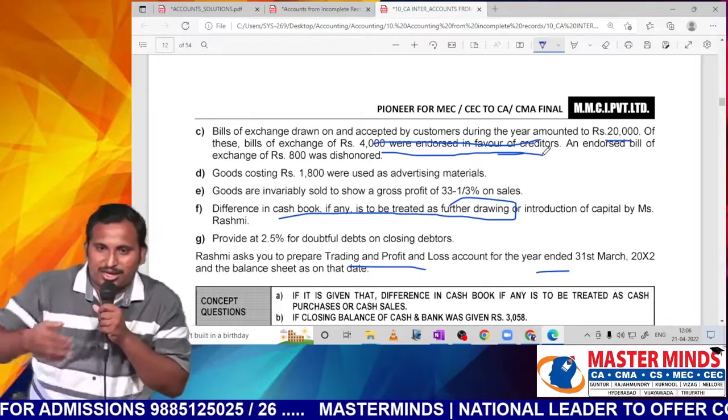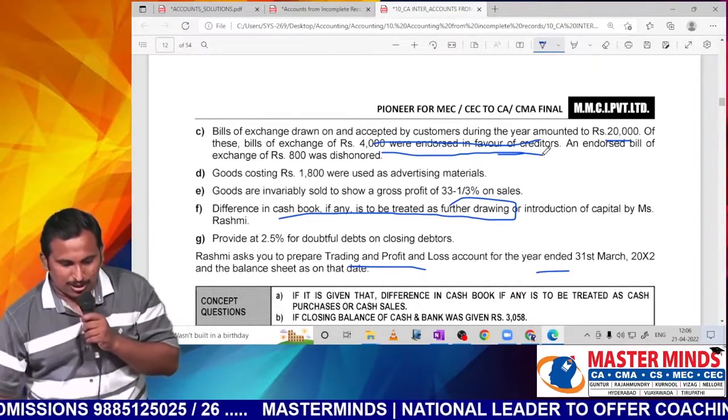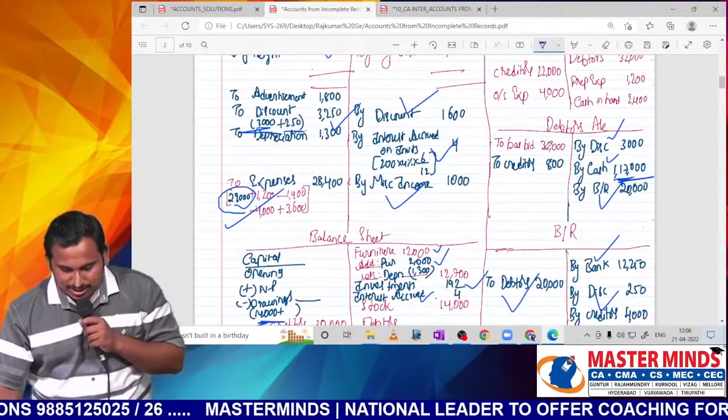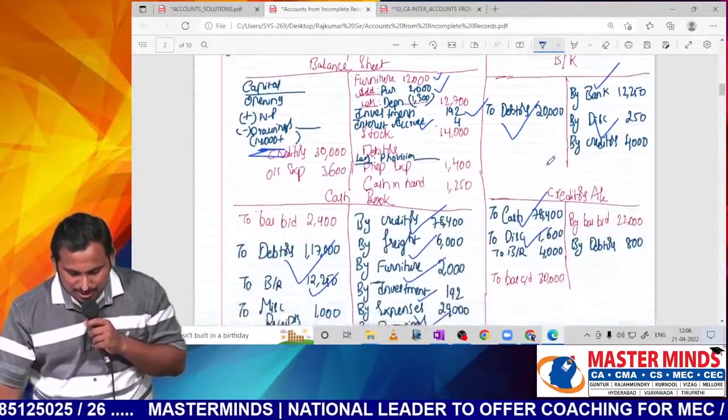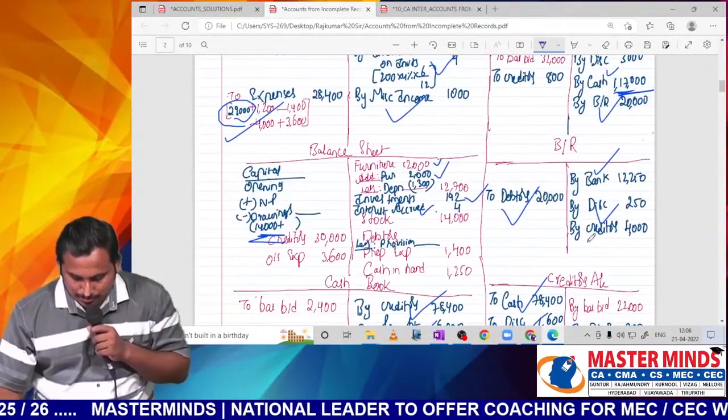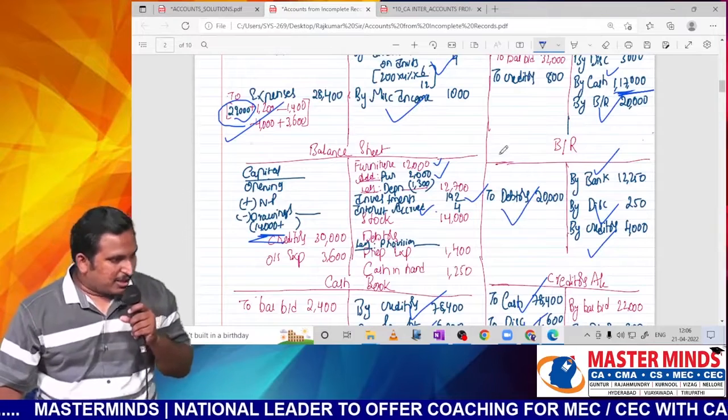Next, out of this 20, 4,000 were endorsed in favor of creditors. We have given that to creditor. So creditor to bill receivable 4,000. So what is the entry? In creditor to bill receivable, in bill receivable by creditor. Like that we'll write the double entry.